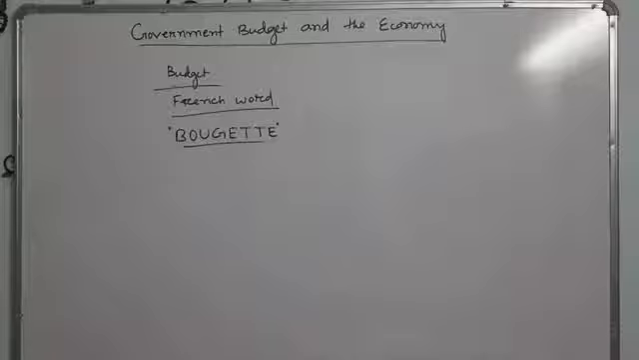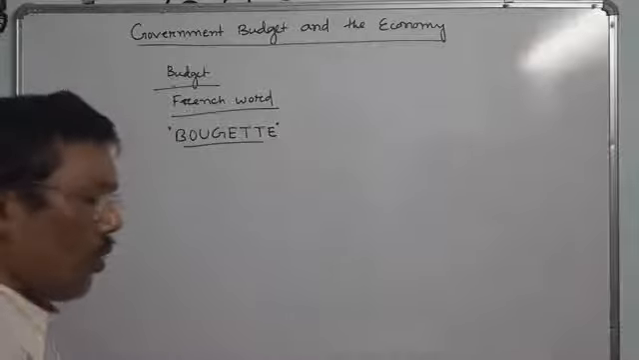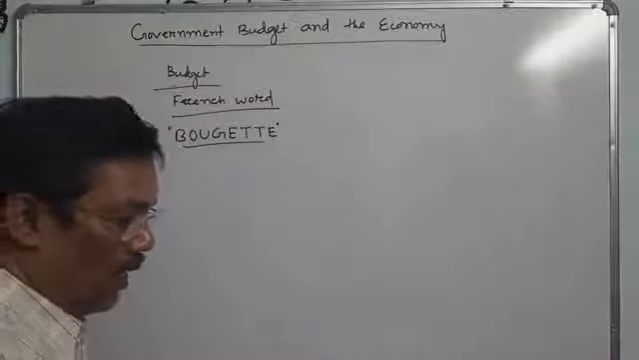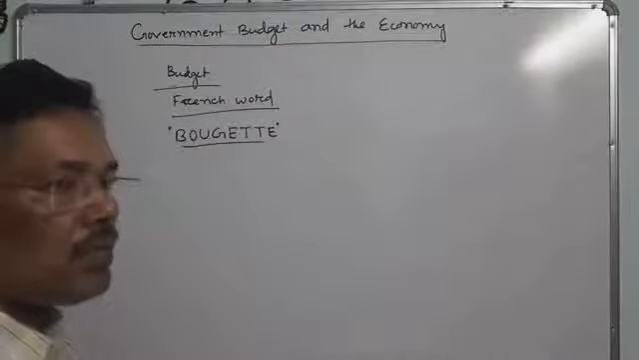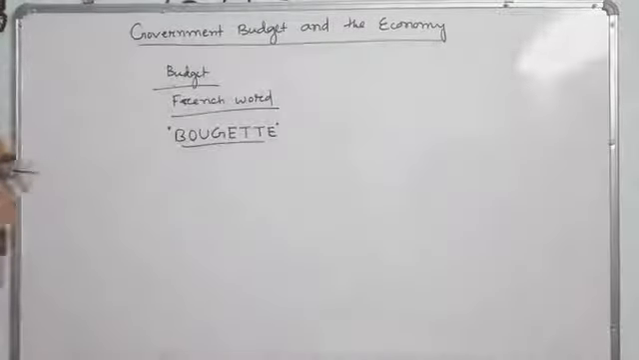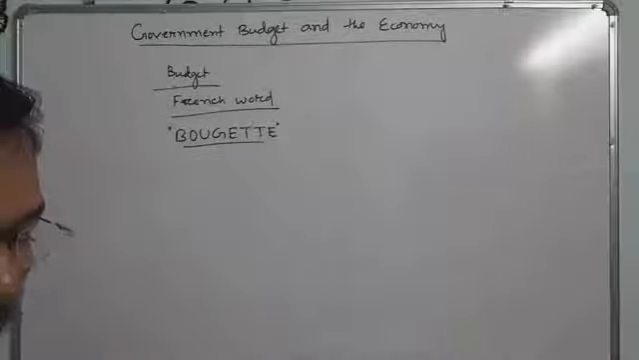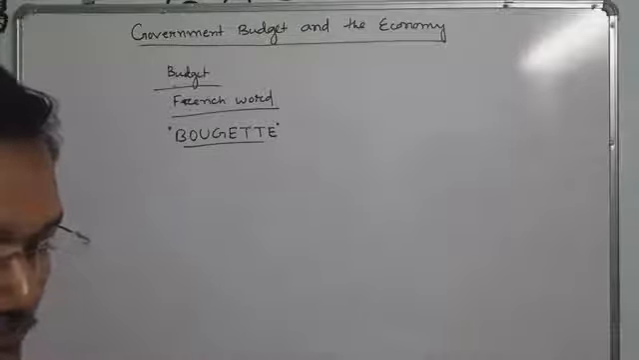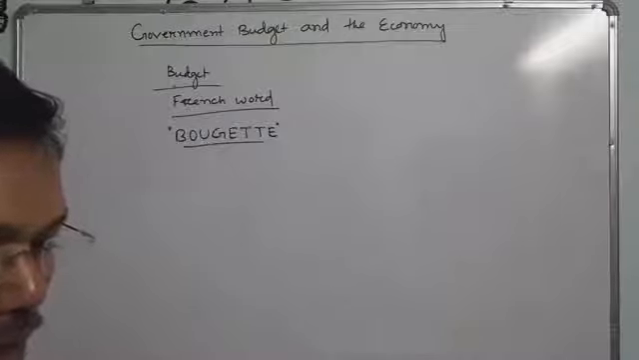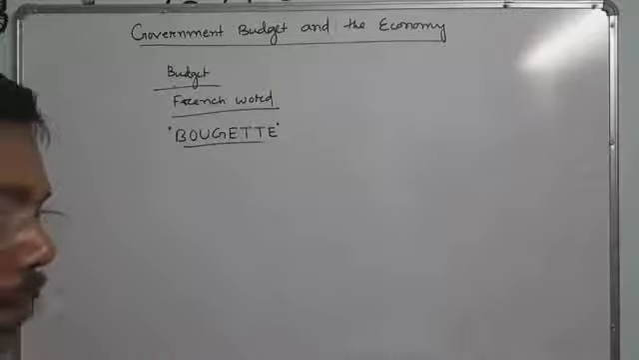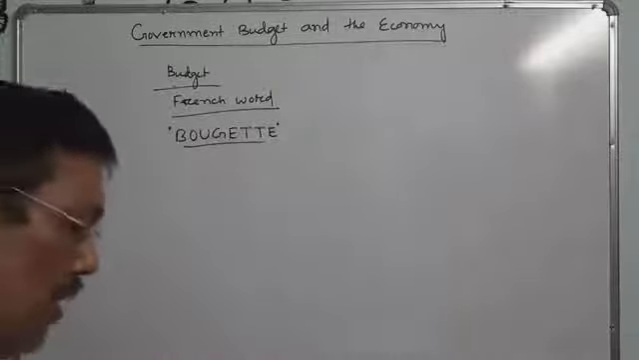So from that day, we are also observing budget day, and the budget year runs from 1st April to 31st March of the next year. In simple words, budget is a document which contains estimates of the government revenue and expenditures.